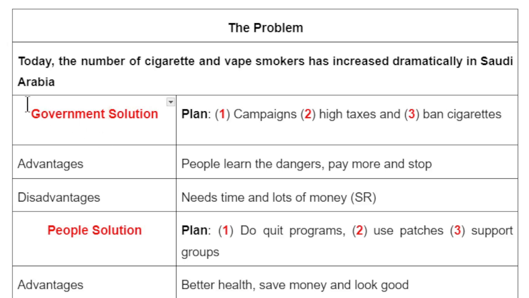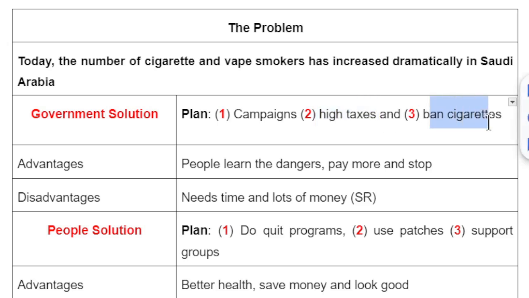And for the first paragraph, the first solution, which is the government solution, I have three possible solutions. The first solution is education, what we say campaigns, to educate the people. So the government can educate the people. The government can also raise taxes, so make cigarettes and vapes more expensive.